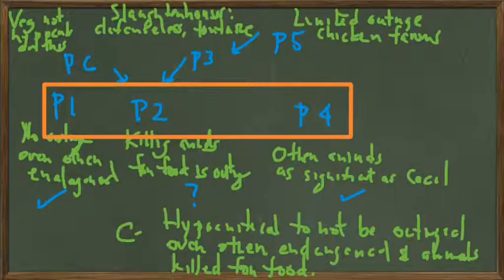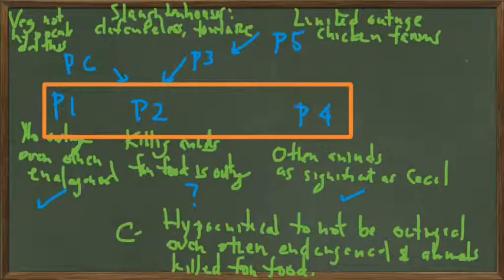Now, the author clearly thinks that is the case. He gives as evidence what's happening in slaughterhouses, and I think those people who are not vegetarians would say, yes, we think that there should be better conditions in chicken farms and in slaughterhouses, and we would support that, and we agree that we are being hypocritical, or at least some of us agree that we were being hypocritical for not being outraged by that.